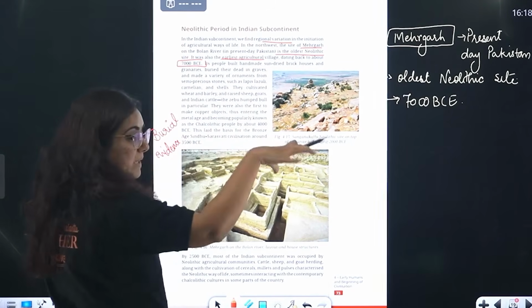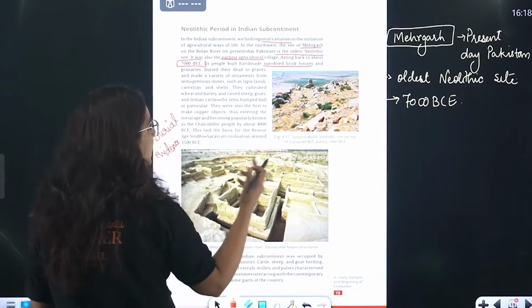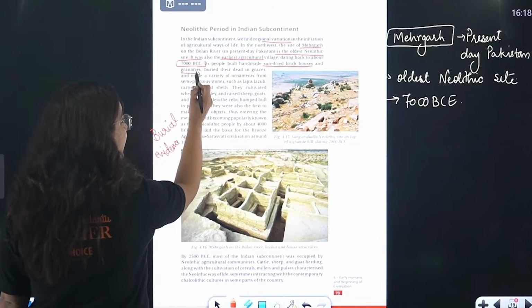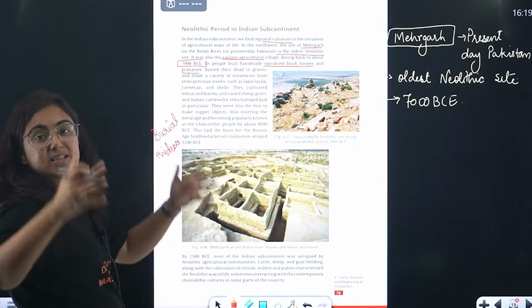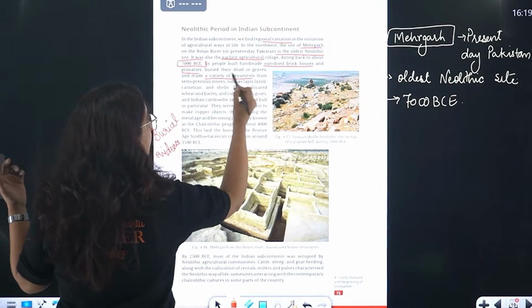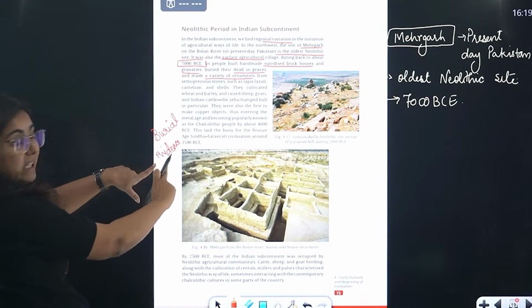Here in this place, we found the evidence of sun-dried brick houses. Obviously, people started making settlements. We found sun-dried brick houses, granaries, a place where grains are stored, and for that pottery has been found. Various ornaments, dead in the graves. This is the reason, burial practices, dead in the graves.